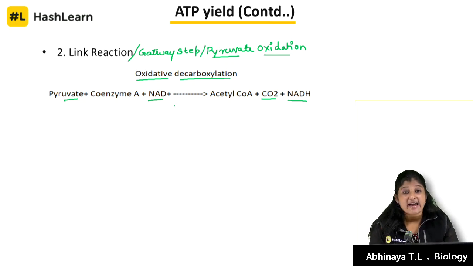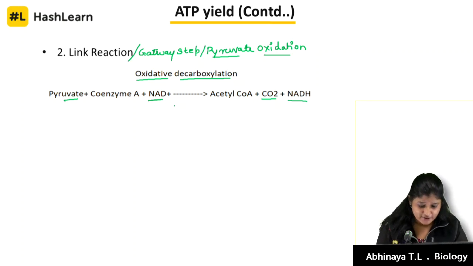They are lipoic acid, FAD, NAD, coenzyme A, TPP, thiamine pyrophosphate, it's called TPP, and the next one is Mg2+. These are the 6 factors required for this reaction. This is the first reaction of respiration where there is oxidation and decarboxylation taking place. Please note that, keep it inside your brain.